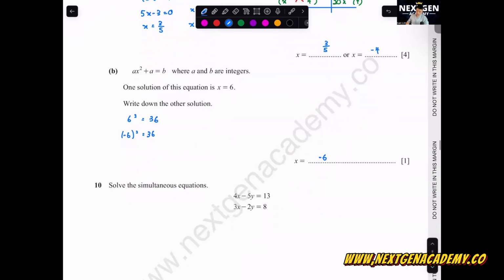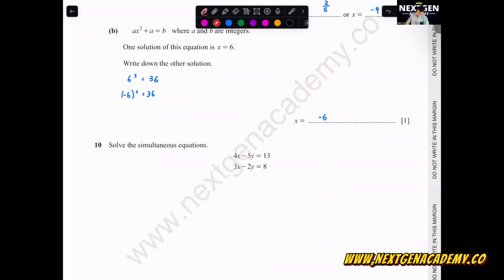Okay, number 10, solve the simultaneous equations. All right, let's see, what can we do? 4x minus 5y equals 13. 3x minus 2y equals 8. We can do an elimination method. For me, I prefer to do elimination. So we get rid of the x first. We make it the same value. This one we multiply by 3, this one we multiply by 4. We will get 12x minus 15y equals 39, then 12x minus 8y equals 32.